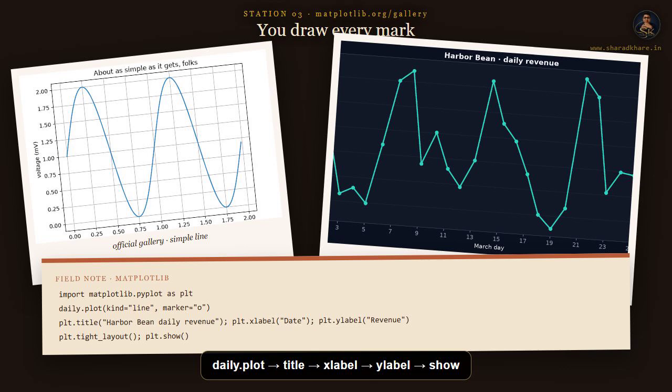You control every mark. That is slower than Seaborn, and that control is the point. When a chart must match a brand guide, Matplotlib is the station you stand at.